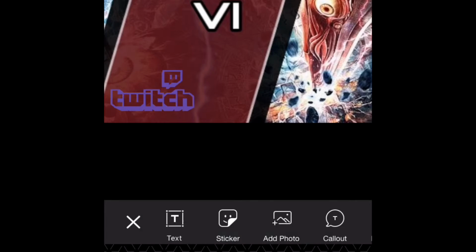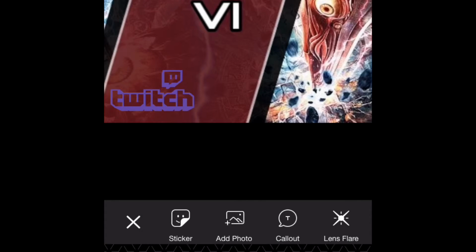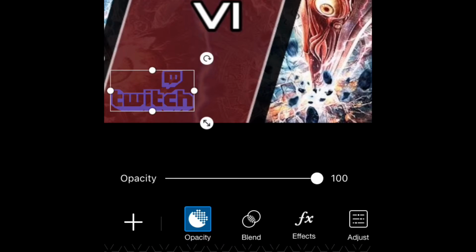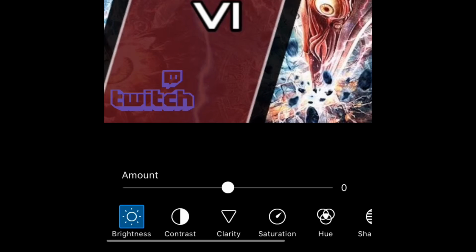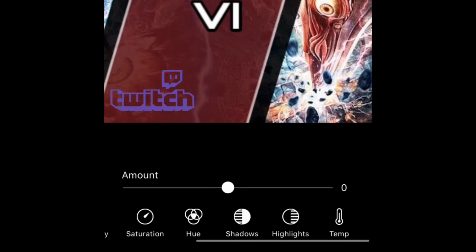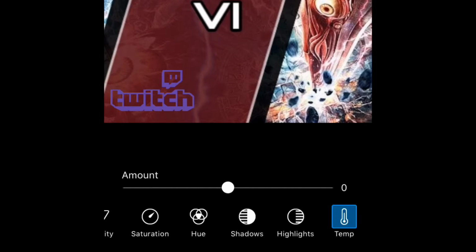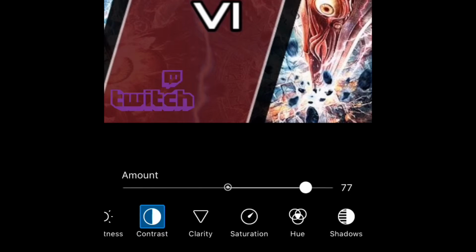And one reason why I chose this transparent Twitch logo is because I want to adjust the colors on this. So right now it's this purple color, and it doesn't really match. So I can adjust the hue and the saturation and the color of this thing to make it still stand out, but kind of match my background a little bit better. So I'm going to change this to a little bit of a pinkish red color to where it blends in better with the transparent divider that I've got. I could bump it all the way up to yellow or green, and then it would really stand out, but it just wouldn't match. So I'm looking for a good mid color.